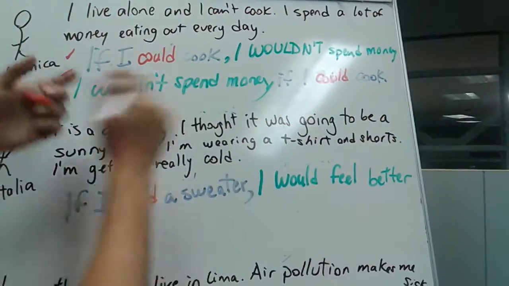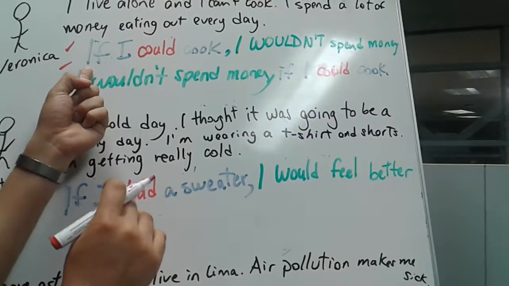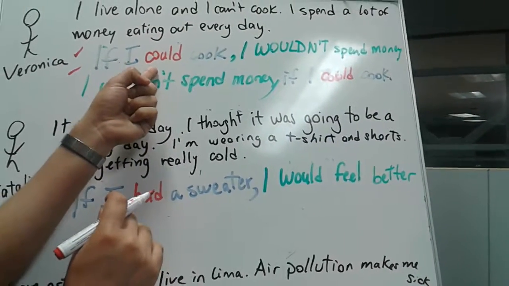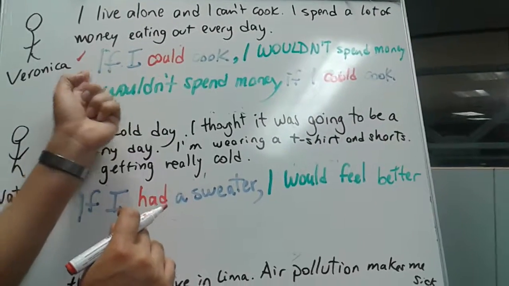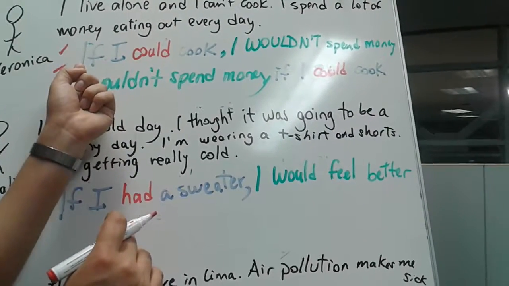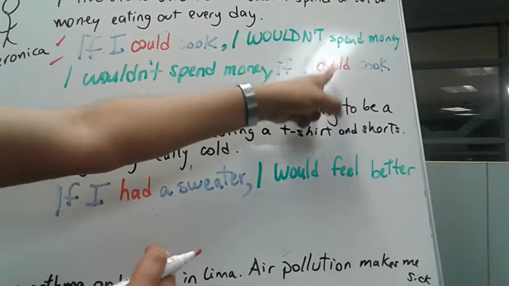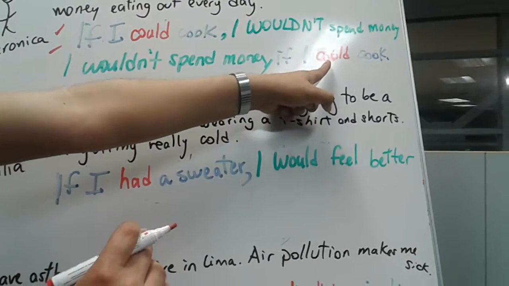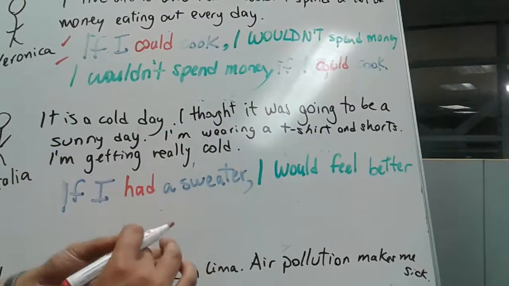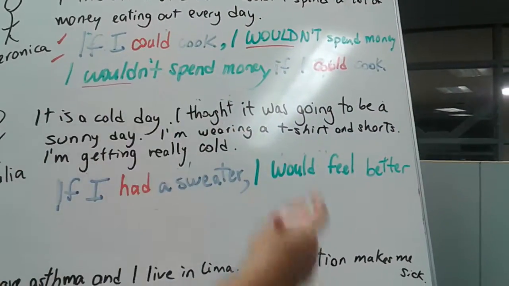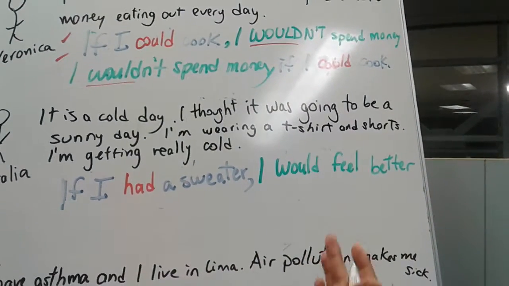So if you see that the if is at the beginning of the sentence, the first verb has to be in the past. But if you see that the if is not at the beginning of the sentence, but in the middle, the second verb has to be in the past. What about the other verb? Well, the other has to be with would, in affirmative or negative. That's something you have to pay attention to.